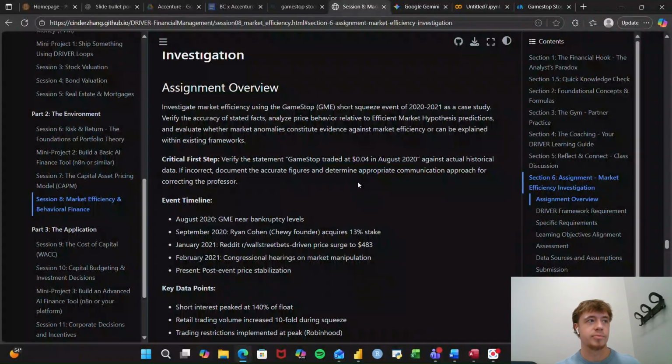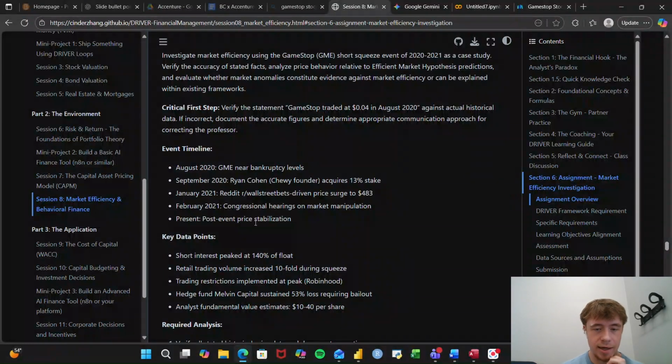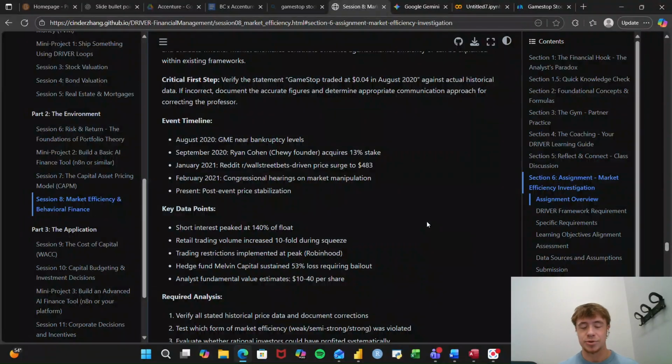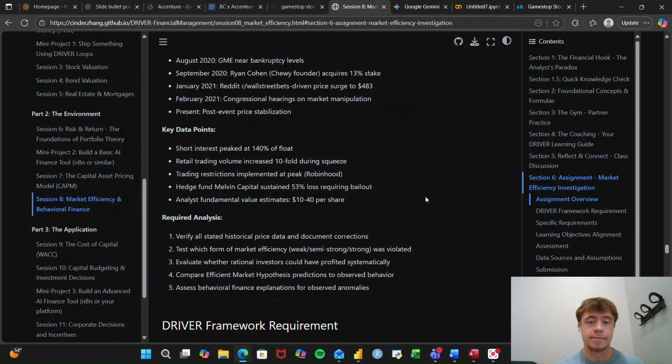So a way to correct that would be to show the actual financial data to your professor. That way they can understand that. And I already talked about this, but Wall Street Bets made the price surge all the way up to $483, and this was ultimately market manipulation. But it shows how people can affect these markets.